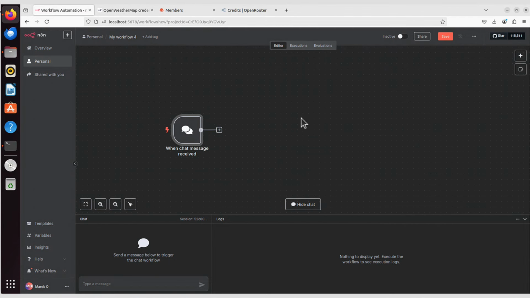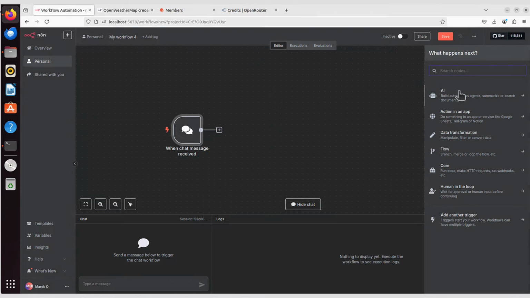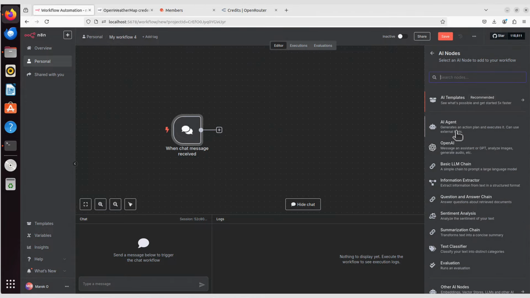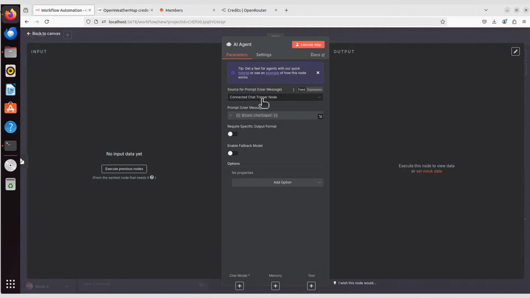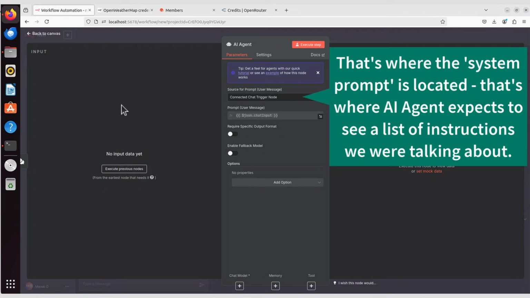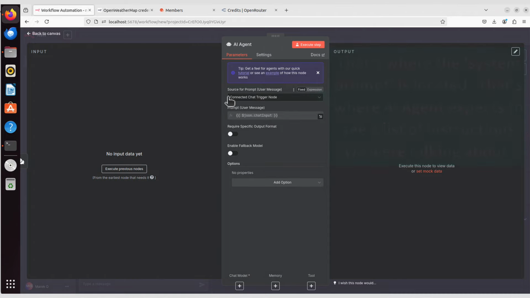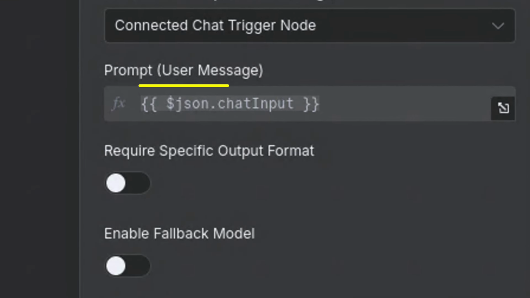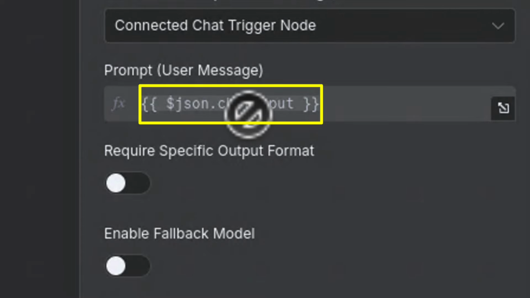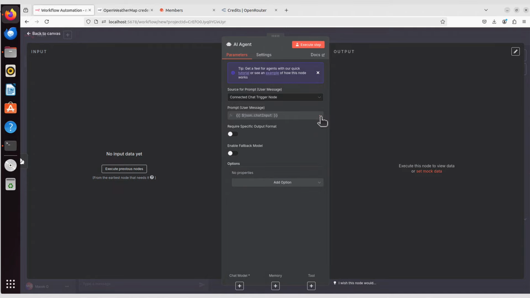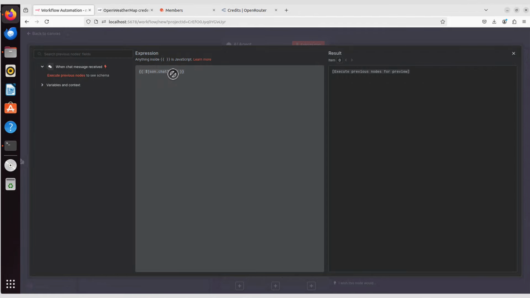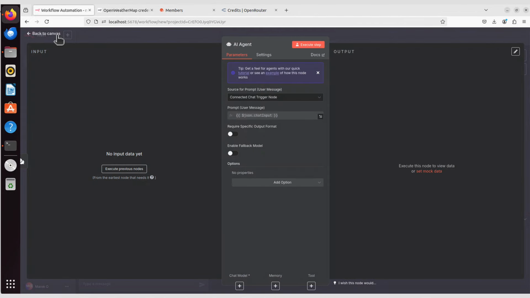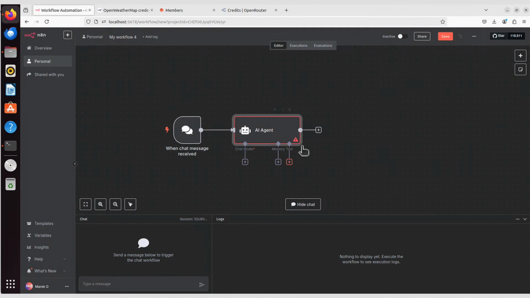And then the next component can be already our AI agent. So I click that plus, I say AI, and I will choose that generic AI agent service. You can see it says connected chat trigger node. The left side is that trigger, and it can already recognize that it's connected to the chat trigger node, and the prompt is the user message. This is a JSON code. You will see what it is for later on. If I expand it, you can see right now it's just JSON chat input, but you will see what it is for when we run it. I will close it. I will go back to canvas. That's basically it. This is our AI agent.